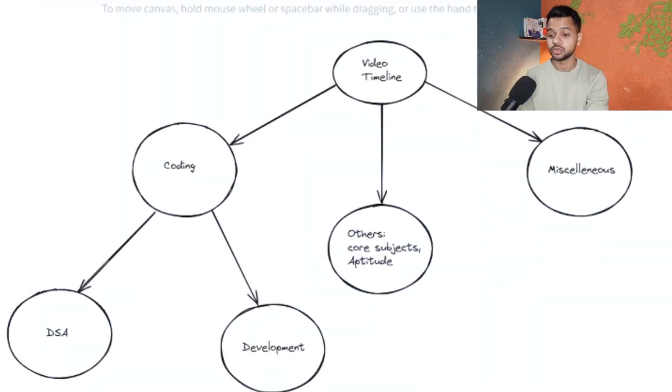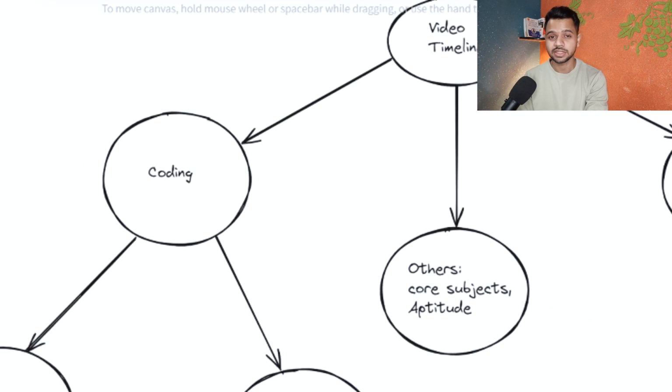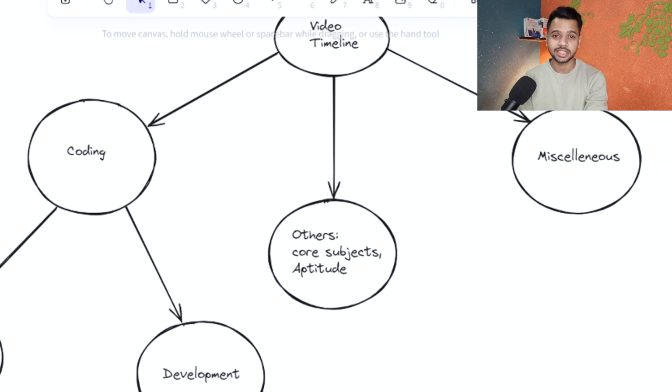Let's go. So this is going to be our video's timeline, in which first I would be talking about coding, a roadmap for you. How would you prepare for coding? Then we would be talking about other subjects like your core subjects, operating systems, computer networks, aptitude, and other subjects. These are really important, and most of the companies sometimes just ask about these subjects and they skip the DSA part as well. That happens a lot of times in on-campus placements, so stay tuned. And the third thing is miscellaneous. That is really important from the point of view of your placements. So just watch the video till the end.